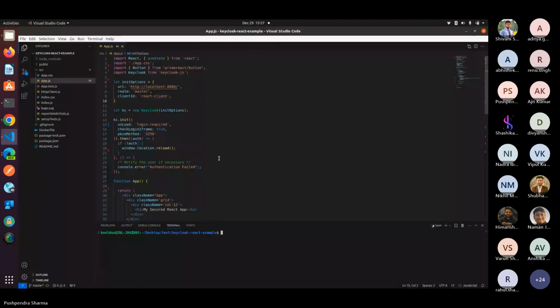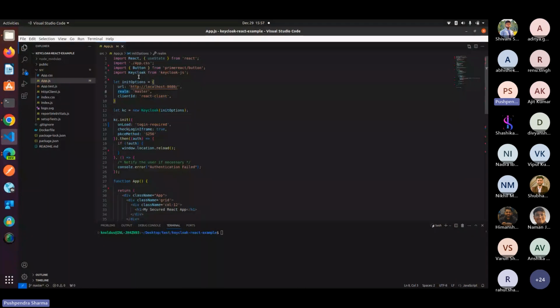To save some time in the demo, I just pasted the code. I already discussed the same thing in the slides. We have to import Keycloak from the keycloak-js library, and then declare the init variable and set the URL, realm and client ID.